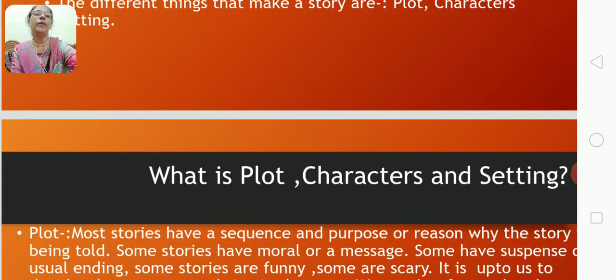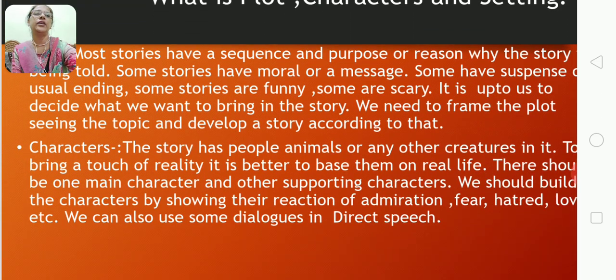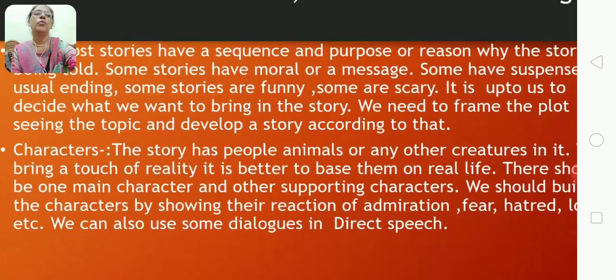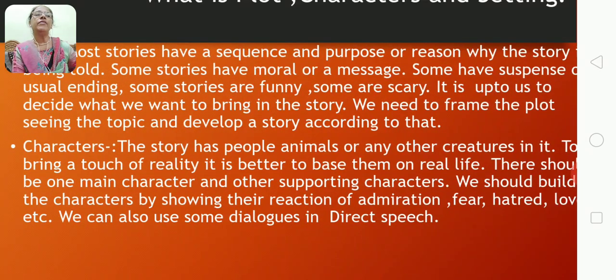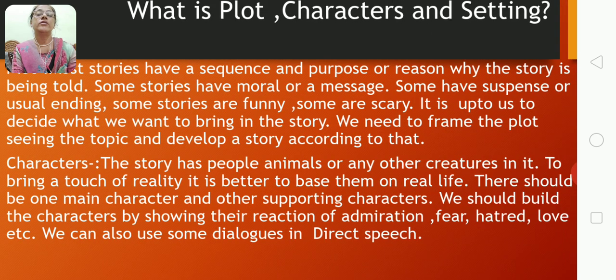So, what is a plot? What are characters and settings? You are going to study that today. Most of the stories have a sequence, a purpose, or a reason why the story is being told. Some stories have a moral, some stories have a message. So moral and message stories are very interesting for you all children. That shapes the personality of a person also.